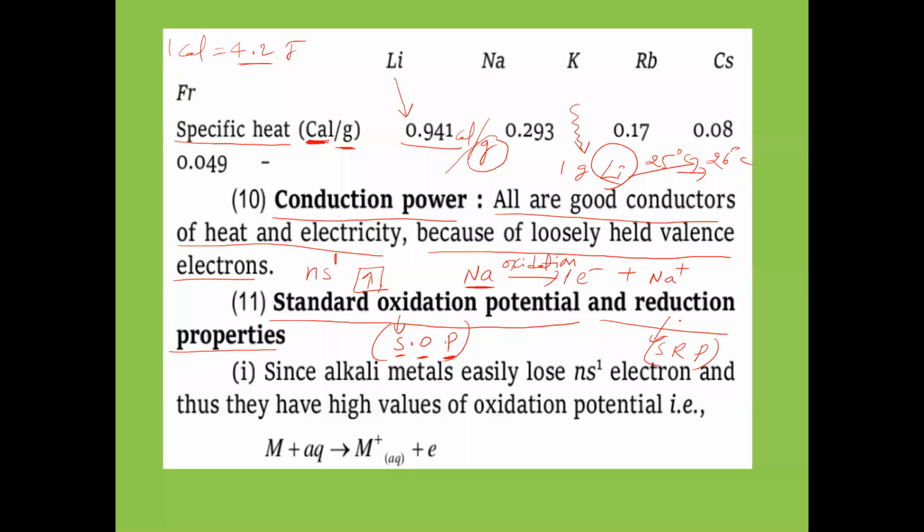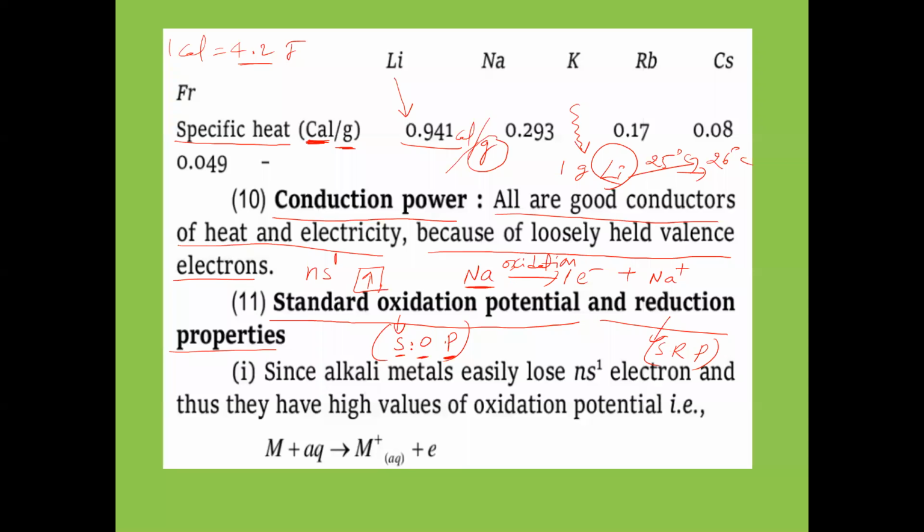And standard reduction potential values will be very less. Why? These alkali metals cannot undergo reduction. Reduction means gain of electrons. They cannot gain electrons, but they will lose electrons. They undergo oxidation easily by losing electrons.